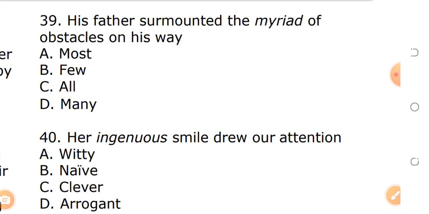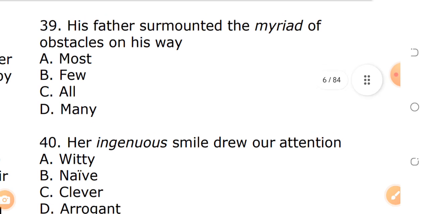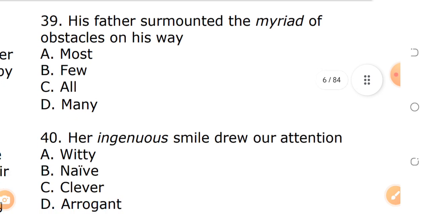A. Most. B. Few. C. All. D. Many. When we say myriad, we mean myriad opportunities, myriad problems, meaning many obstacles, many. Then the opposite meaning of myriad or many is few. So the answer is option B.